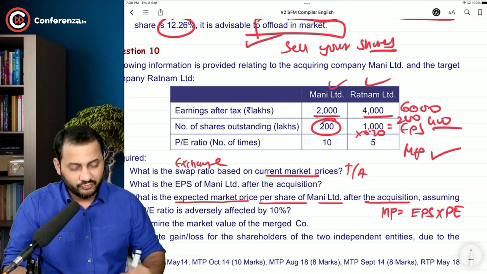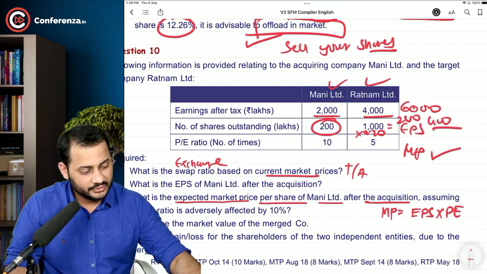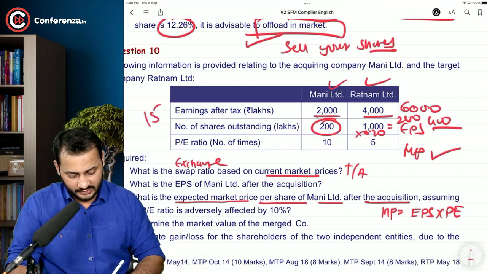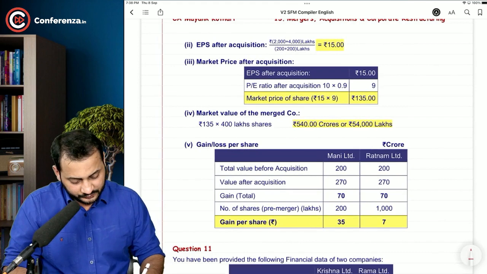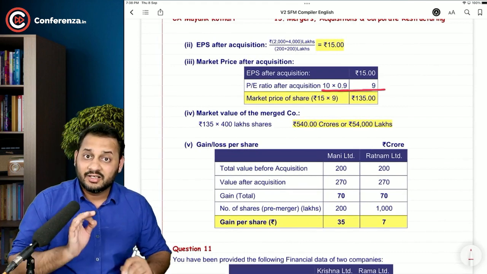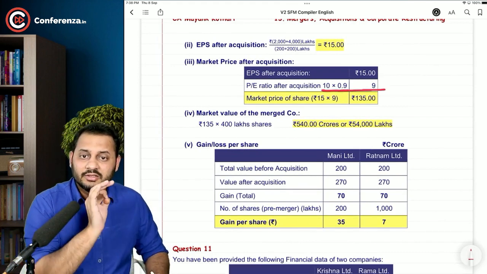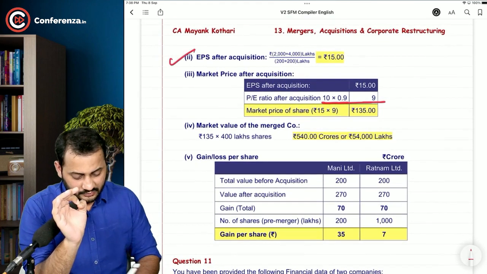So 6,000 by 400 will be your new EPS. That's 15. Okay. Now this 15 will be multiplied by the P/E ratio, 0.9. Understand, the EPS is 15.